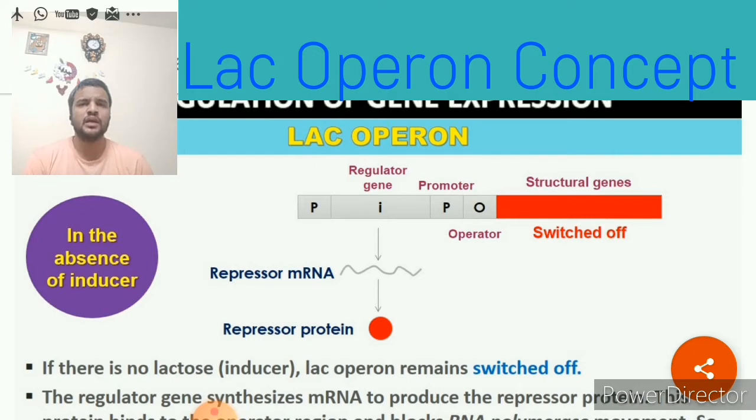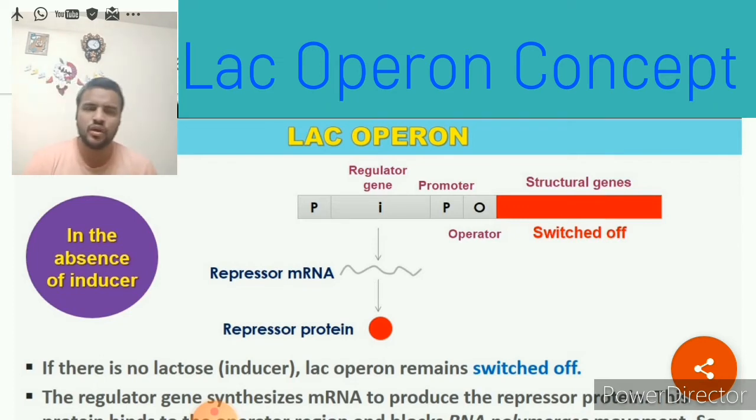Here lactose is the inducer, because we are talking about lactose metabolism, a metabolic activity in the presence of lactose and in the absence of lactose. First of all, we'll talk about the absence of the inducer, that is lactose. Already we have studied the operon. In that operon we have a regulatory gene I. I refers to the inhibitory gene.